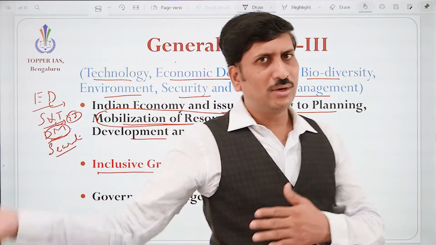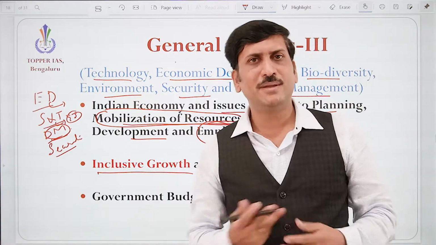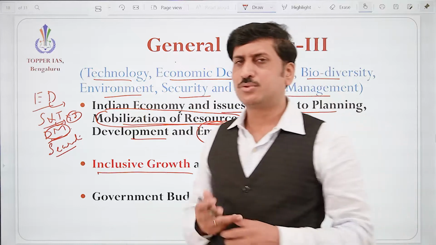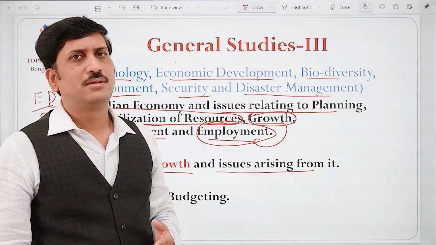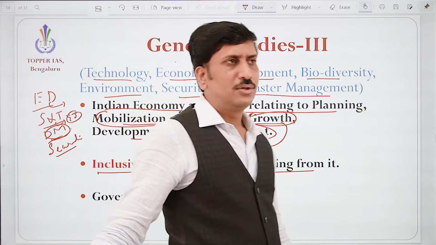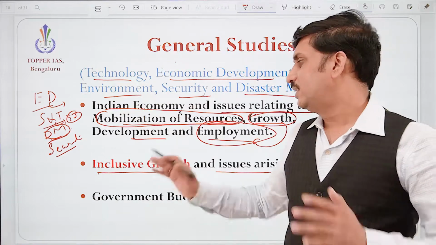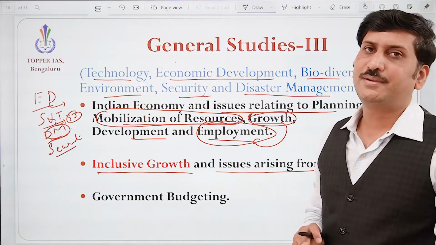It is not only to take benefit from the citizens, it is also to provide benefits to them, to provide scholarships to students, subsidy to farmers, and subsidy to small business people. So inclusion is broader in that sense: inclusive growth and issues arising from it.